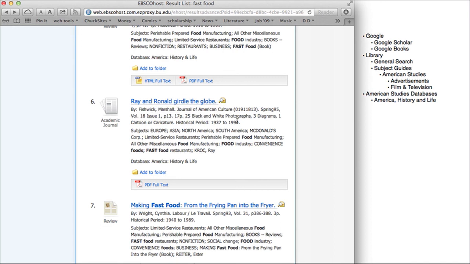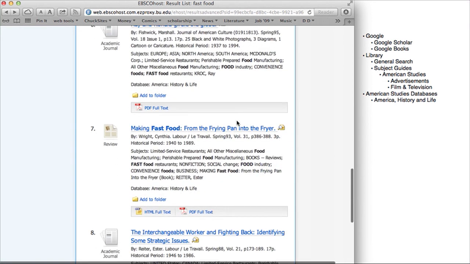It says 1937 to 1994. When you look at that article, does it have a distinct section that talks about the 50s as a distinct era? Or does it talk about the whole span of time in general? If it does the first one, you're good. If it doesn't, maybe not so useful.